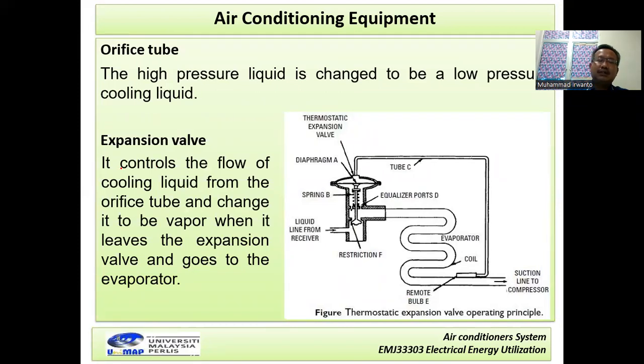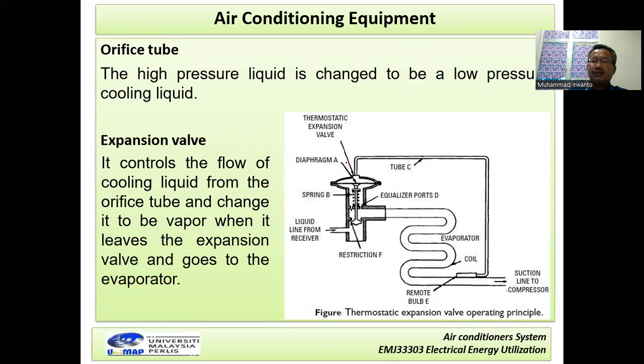The expansion valve has the function to control the flow of cooling liquid from the orifice tube and change it to vapor when it leaves the expansion valve and goes to the evaporator.